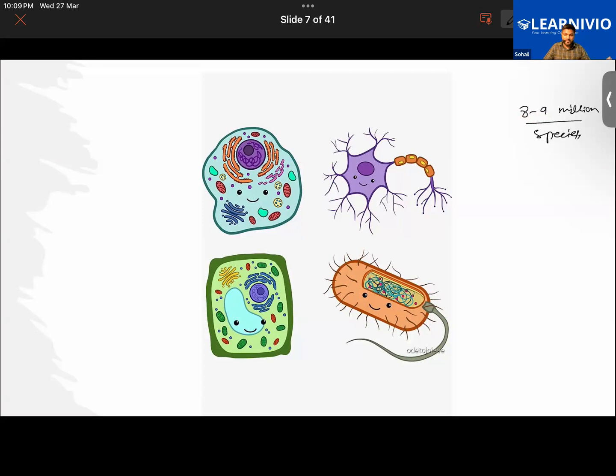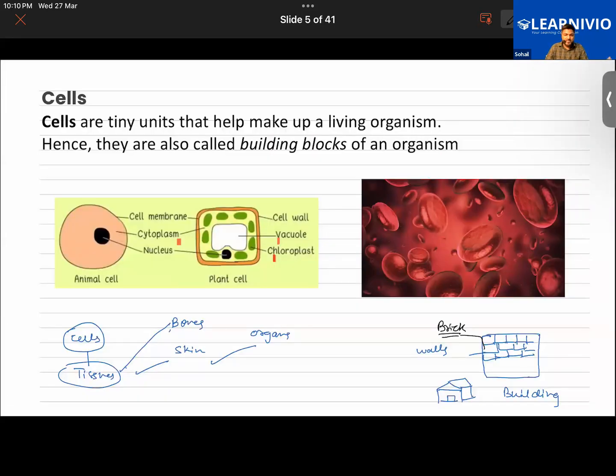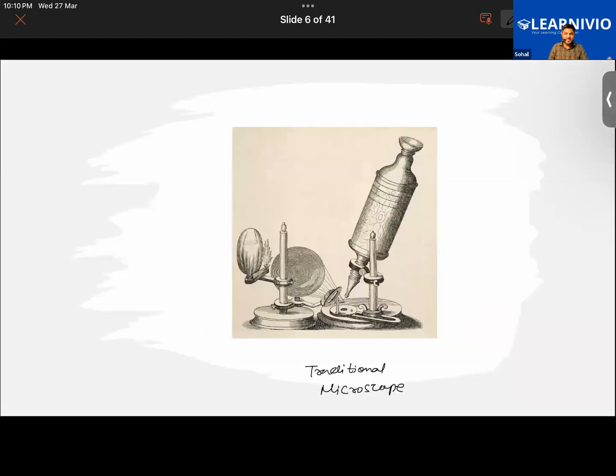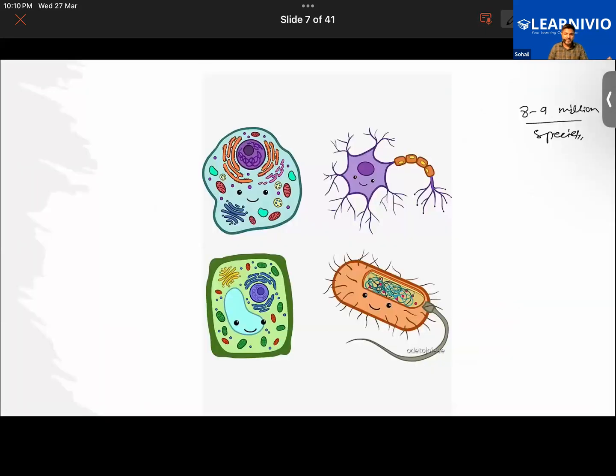And since the organisms are different, their cells will also be very different from each other. So, for example, look at the typical structure of the cell of an animal and that of a plant. Both of them are very different from each other because a plant is different from an animal and hence their cells are also very much different. They have different functions to perform, hence they have some difference in their structure.